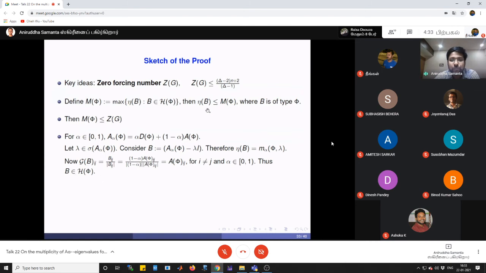If B belongs to H of phi, then eta of B is less than or equal to M of phi. So here we have eta of B less than or equal to M of phi. This is one statement. And M of phi is less than or equal to Z of G, and Z of G is less than or equal to this. So combining these three statements together with this, we get that the multiplicity of lambda is less than or equal to this point.